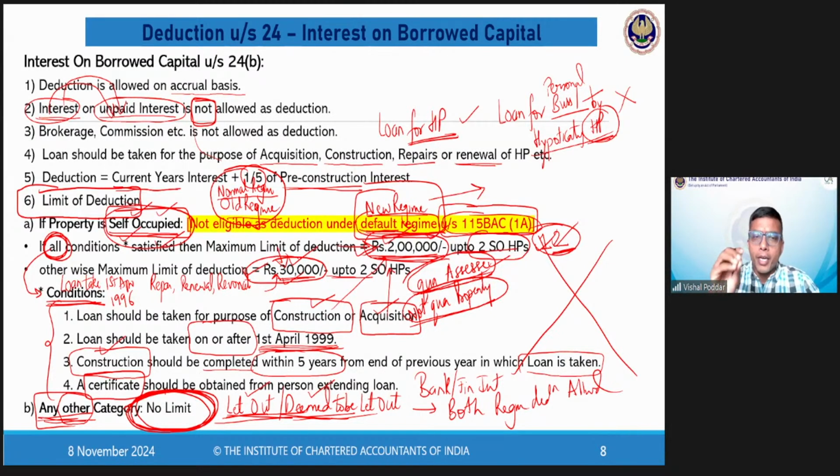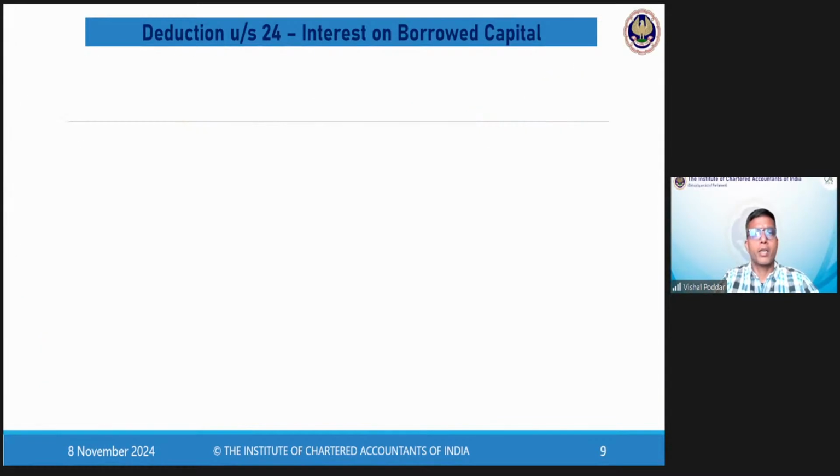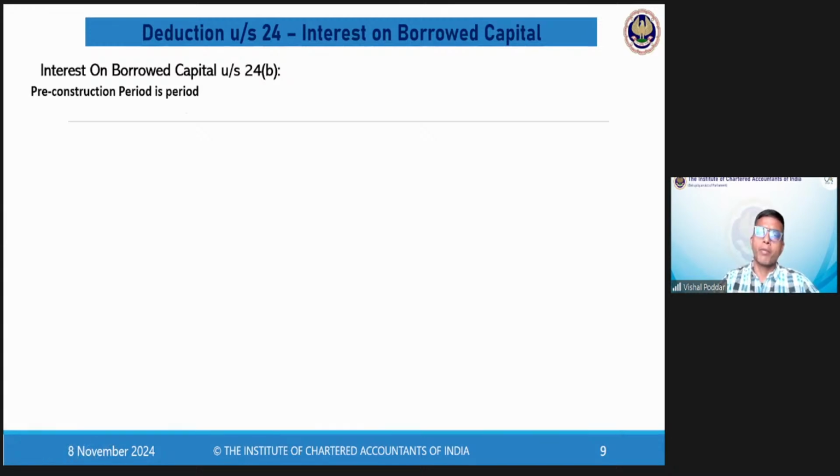Everything relating to interest, deduction, theory. Now we go to the next part where we will try to understand the practical aspect of interest deduction. Now, if you remember, in our previous slide, we saw the deduction is made up of two components, current year and pre-construction.